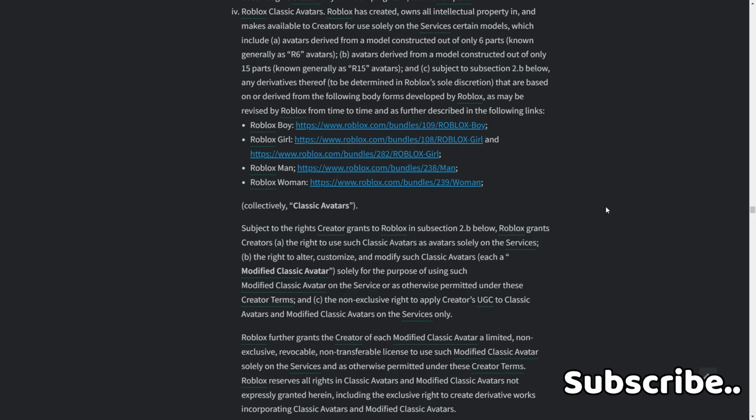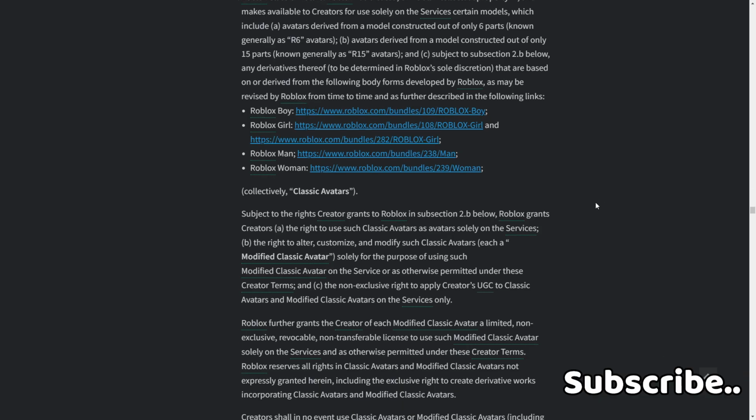Classic Avatars. Subject to the rights creator grants to Roblox in subsection 2B below, Roblox grants creators: A. the right to use such Classic Avatars as avatars solely on the services; B. the right to alter, customize, and modify such Classic Avatars for each modified Classic Avatar, solely for the purpose of using such modified Classic Avatar on the services or as otherwise permitted under these Creator Terms; and C. the non-exclusive right to apply creators' UGC to the Classic Avatars and modified Classic Avatars on the services only.